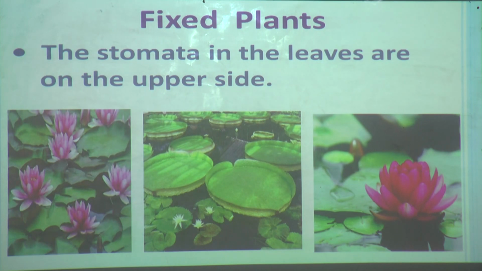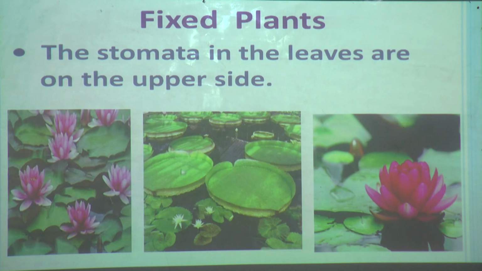Now we are seeing that in the fixed aquatic plants, the stomata in the leaves are on the upper side. Why? Because the lower side or underside of the leaf is facing towards the water.